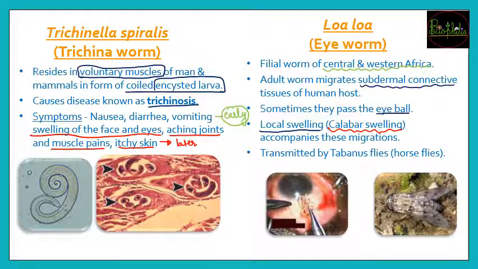Calabar swelling है, yani generally in your lower eye region, a little bit of your cheek, all those regions are going to be swelled up, and this is the eye worm. Yani wo kahan pe milegi, generally it will reach the eye. So even here in the photograph you can see how the worms are going to reach the eyes, and if you go to the doctor and if it sees, the doctor can remove this worm and you can be relieved.